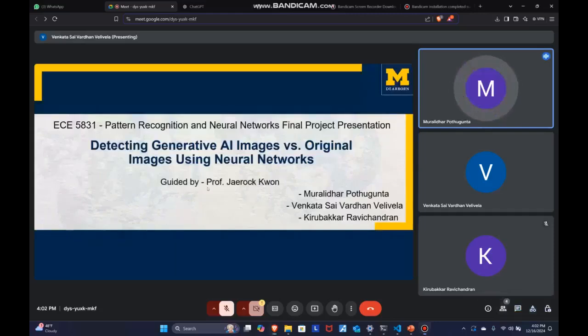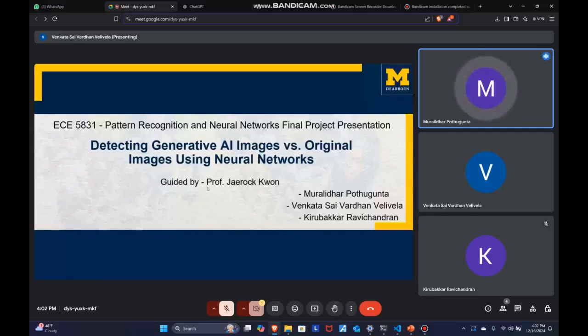Today, we'll discuss the detection of generative AI images versus original photographs using neural networks. Generative AI models such as GAN, Stable Diffusion, and DALL-E have revolutionized how digital content is created. These systems generate highly realistic images which are indistinguishable from real world photographs. This innovation has opened doors for creativity in industries like advertising, art, and education.